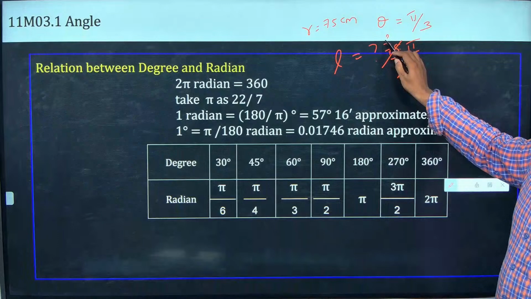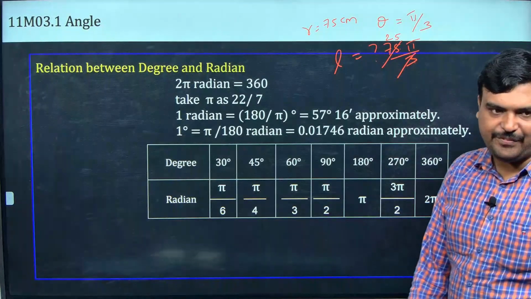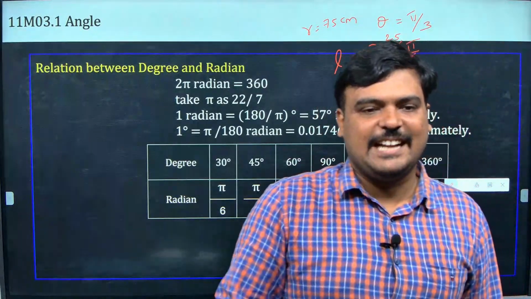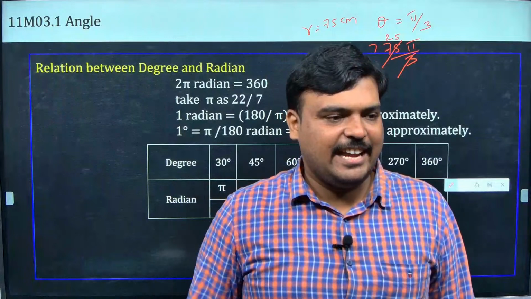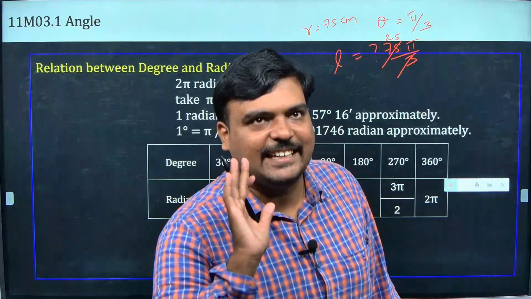So 25 pi, let it be pi, there is no need to write otherwise. 25 pi is the distance, almost 78, nearly 80 centimeter also okay.